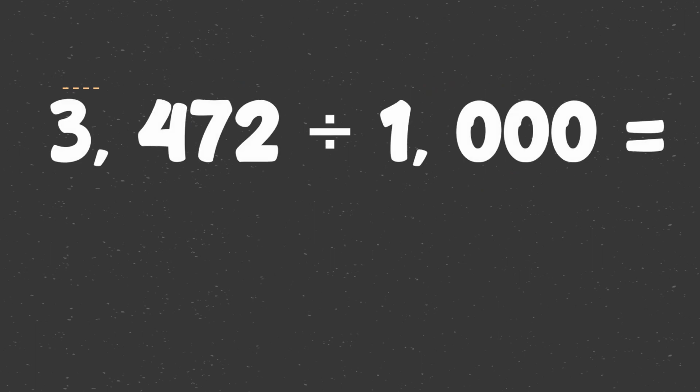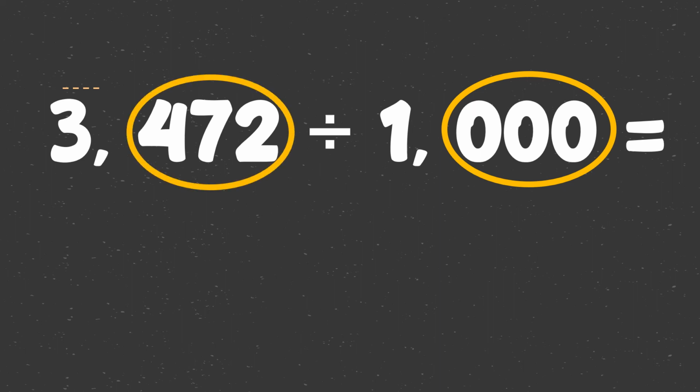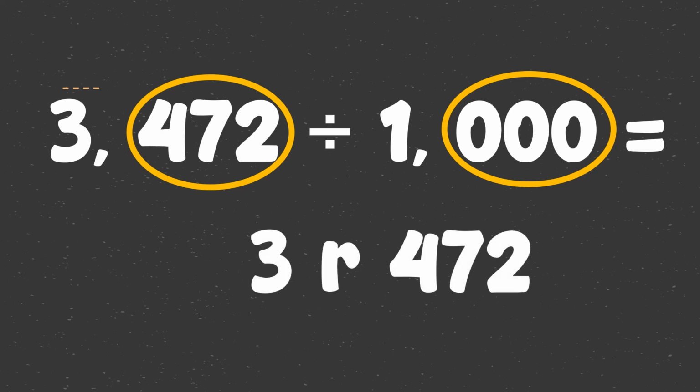Last one, 3,472 divided by 1,000. Ano kaya ang answer? Very good. Since we have 3 zeros, 3 digits from right to left ay magiging remainder. Ang answer natin ay 3 remainder 472.